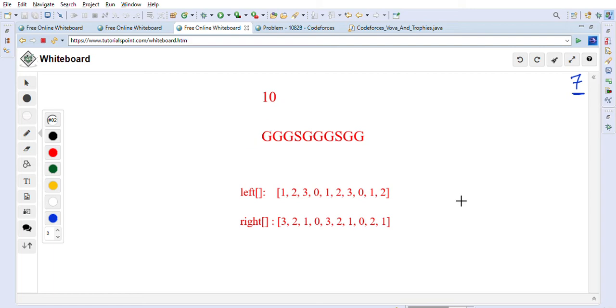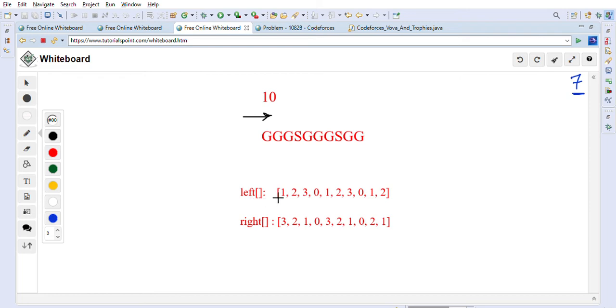Now let's formulate our logic for how we can solve this problem. What we have to do is first go from left to right, character by character, and form a left array.